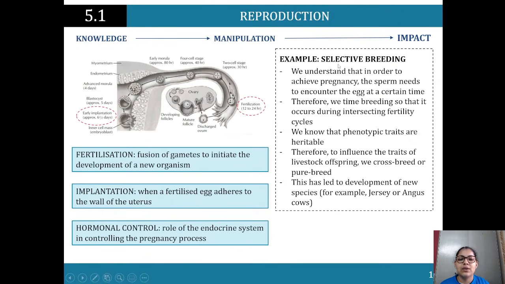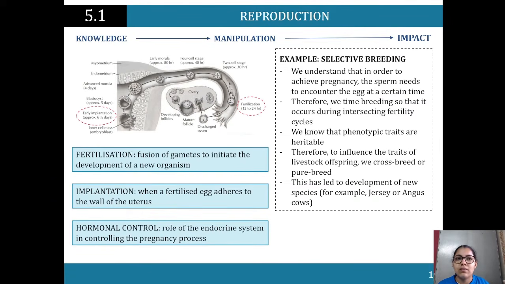We understand that in order to achieve pregnancy, the sperm needs to encounter the egg at a certain time. So we time breeding, right, so that it occurs during the intersecting fertility cycles, 12 to 24 hours. And we know that phenotypic traits are heritable.